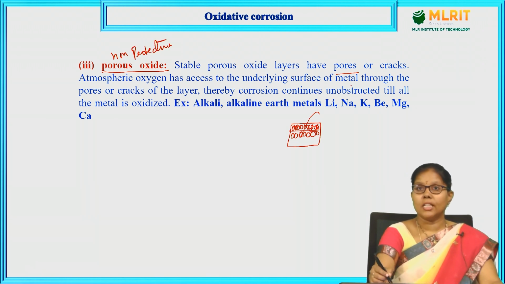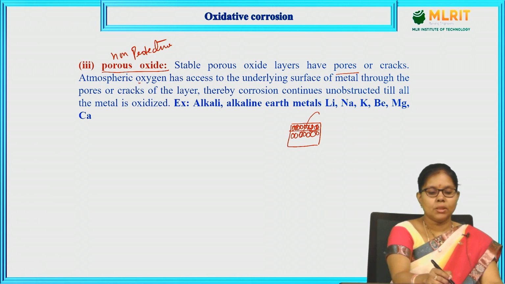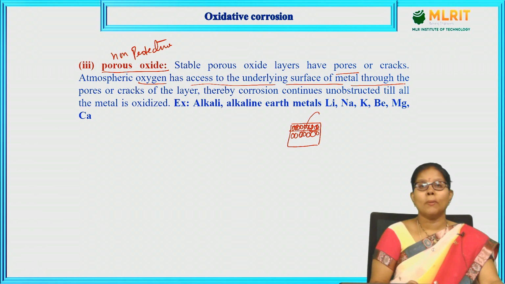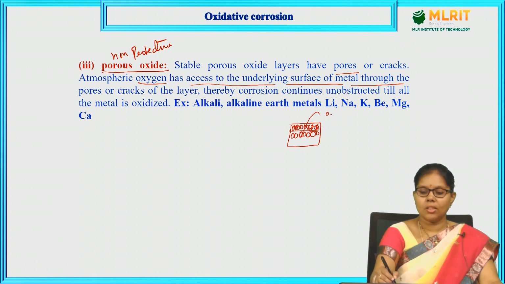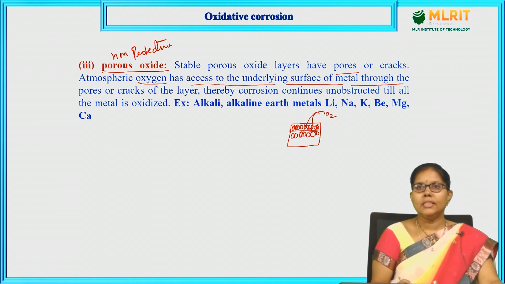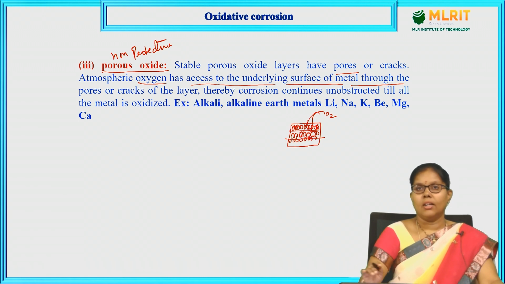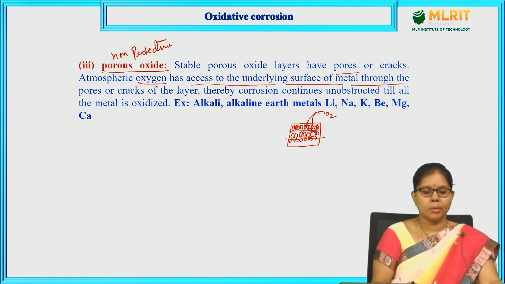A porous oxide layer has pores or cracks. Atmospheric oxygen has access to the underlying surface of the metal through the pores or cracks of the layer. With the help of these pores, oxygen will go inside again and react with the next layer of the metal.